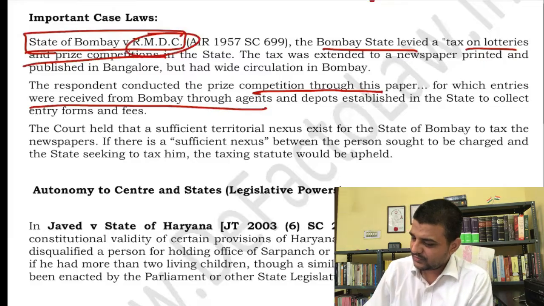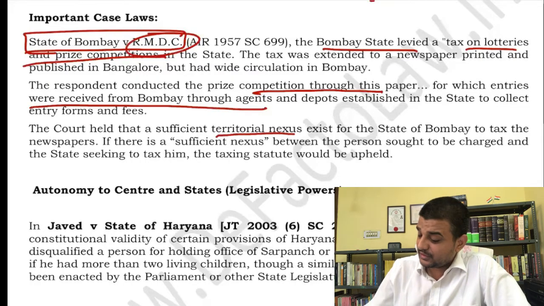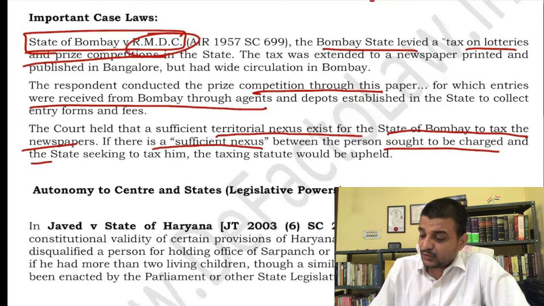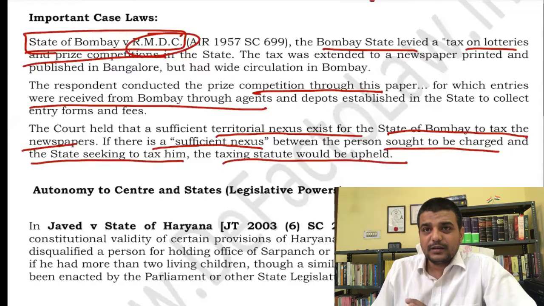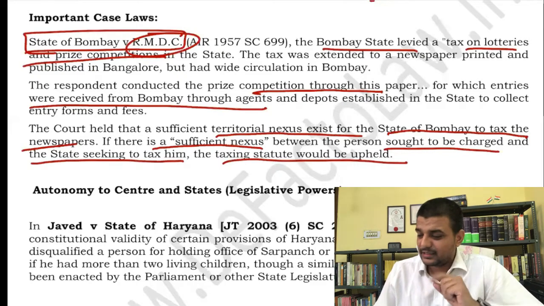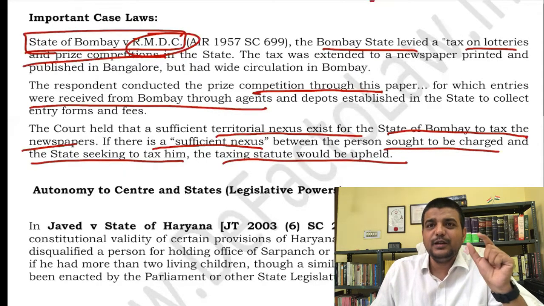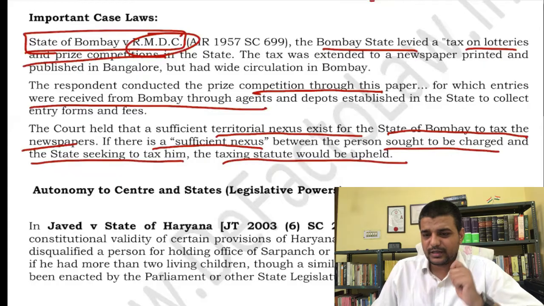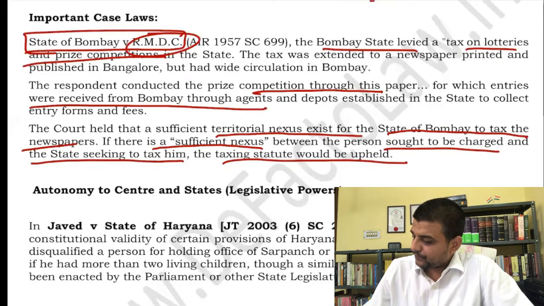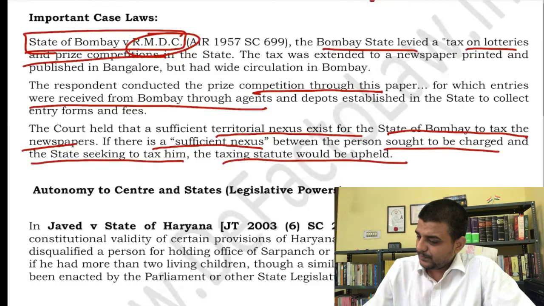See here, the court has held that a sufficient territorial nexus exists for the State of Bombay to tax the newspaper if there is a sufficient nexus between the persons sought to be charged and the state seeking to tax them. The taxing statute would be upheld, right? It will not be discarded on the ground that it has extraterritorial application. So what do you mean by sufficient nexus? It is just one example. You should read 3-4 more case laws concentrating on the meaning of sufficient nexus. Okay, so that is the first important case law.